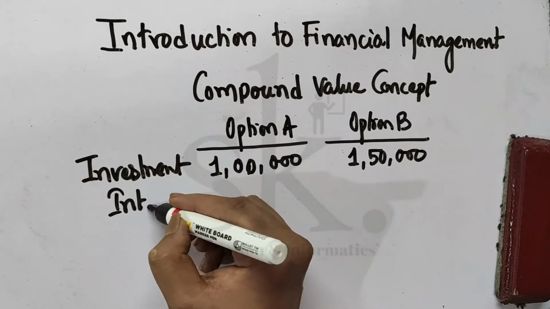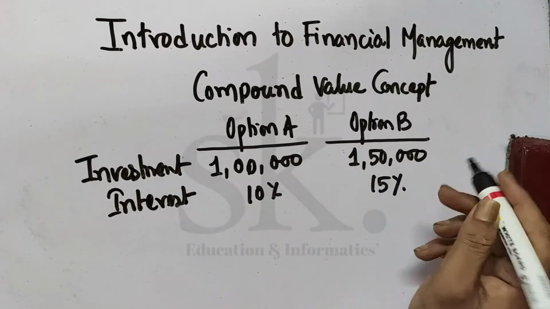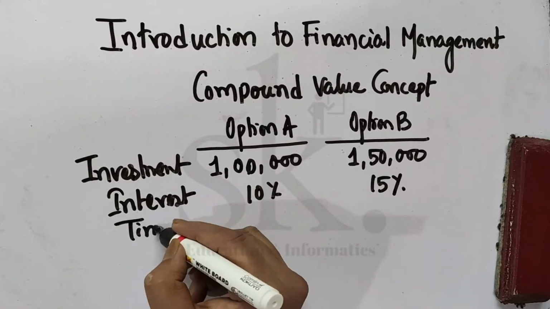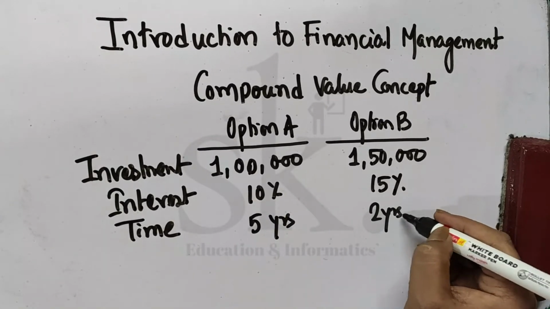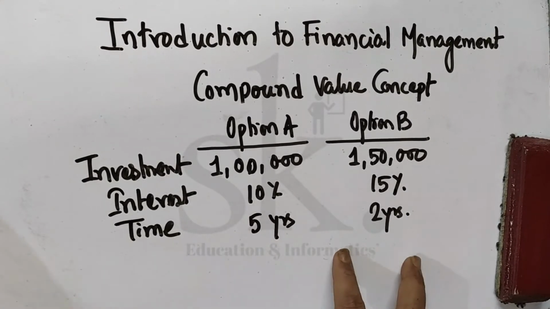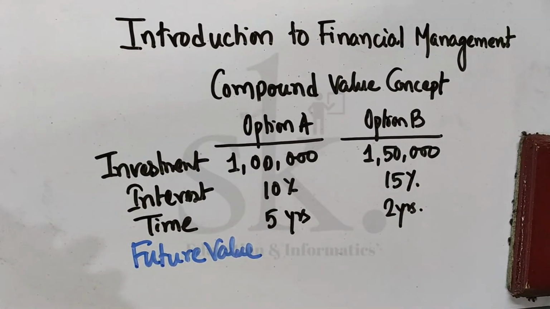Interest: this is giving 10%, they are giving 15%. Since the principal is higher, they are also giving 15%. And time: this is for, say for example, 5 years, and this is for 2 years. And you have been asked to calculate and find out what the future value will be. I've invested 1 lakh in option A and 1.5 lakh in option B, and there are varied interest rates, 10% and 15%, and the time periods are 5 years and 2 years.